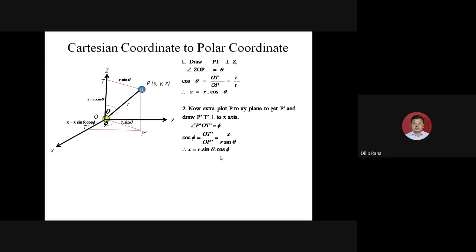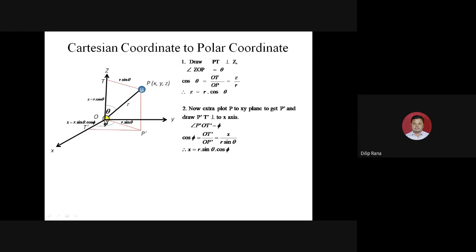So here we determine the x coordinate. How did we determine the coordinate? Just extrapolate this point to the xy plane as P dash. Draw a perpendicular P dash T dash. Connect this P dash to the nucleus to have the angle phi.